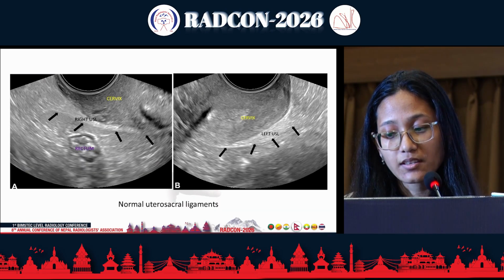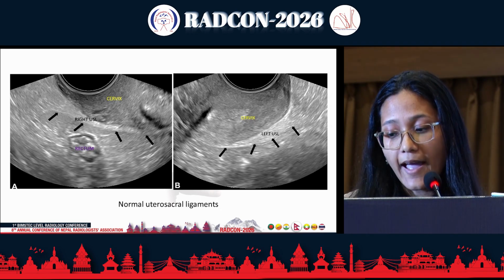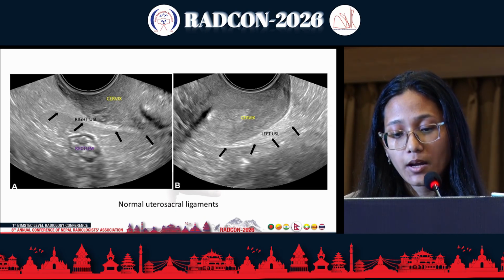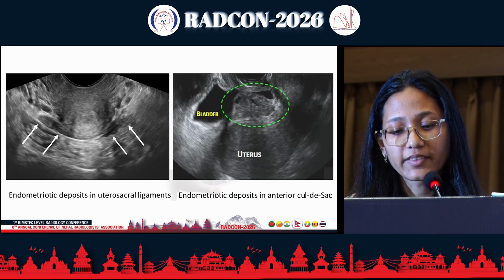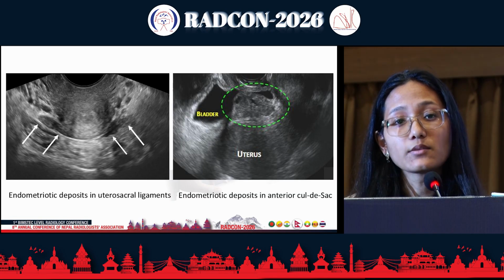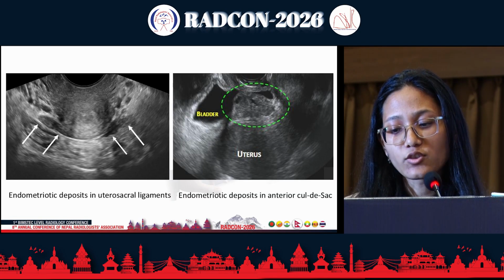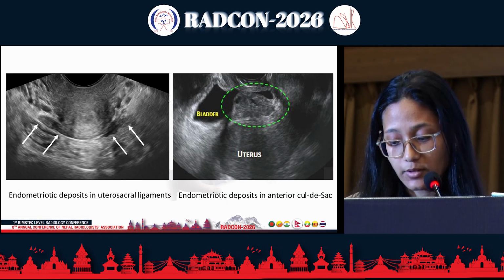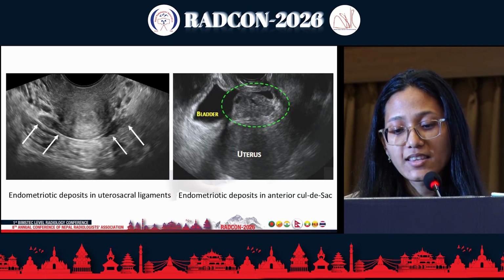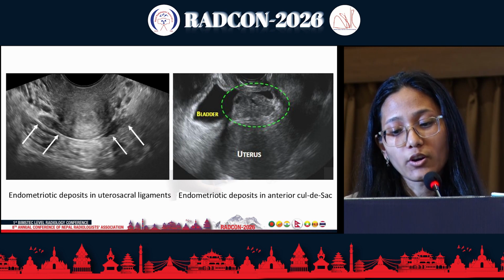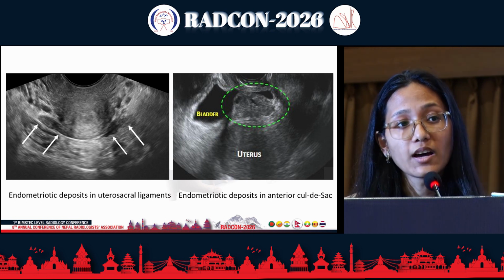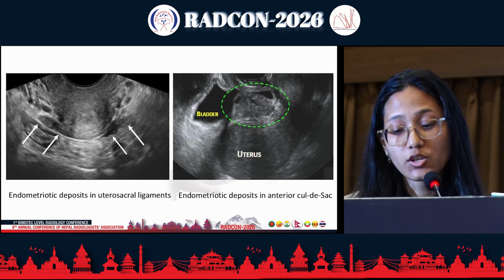uterosacral ligament. The normal uterosacral ligament is smoothly echogenic, and usually it's not visible on ultrasound. But if there is endometriosis, we will see this irregular thickening and hypoechoic nodules. These are endometriotic nodules in the anterior cul-de-sac. And these are the endometriotic nodules which are infiltrating into the rectal wall, into the muscularis, which might be unifocal